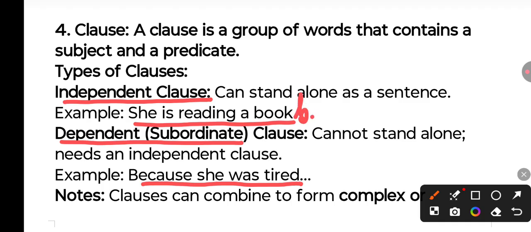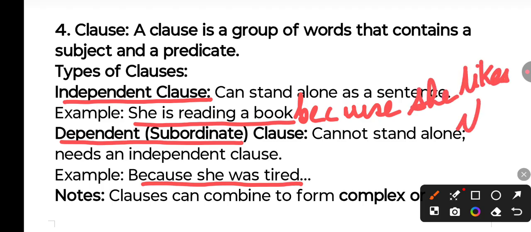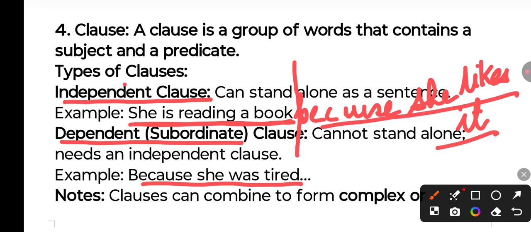Let's say, because she likes it. So if we divide into two, 'She is reading a book' has a complete meaning alone. But if we take this sentence, 'because she likes it', it is an incomplete thought. This sentence depends on this sentence. So this is an independent clause and this is a dependent clause.